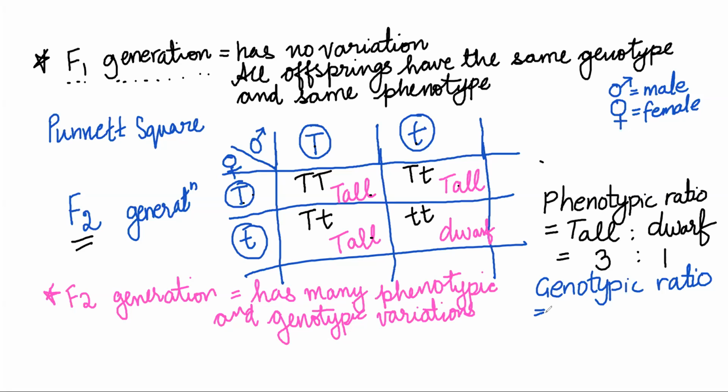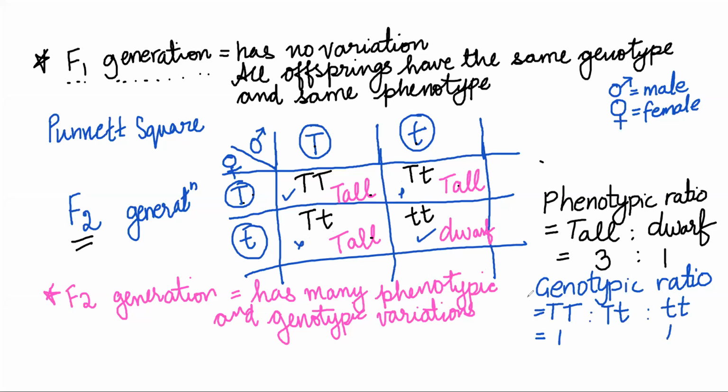So I have three genotypes: capital T capital T, the other genotype is capital T small t, and the other genotype is small t small t. How many capital T capital T do I have? Only one. How many small t small t do I have? Again only one.